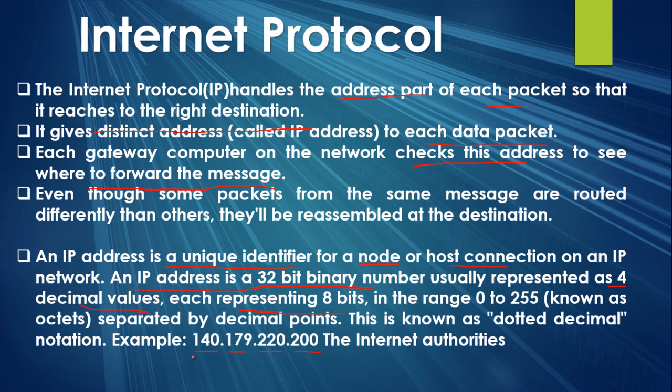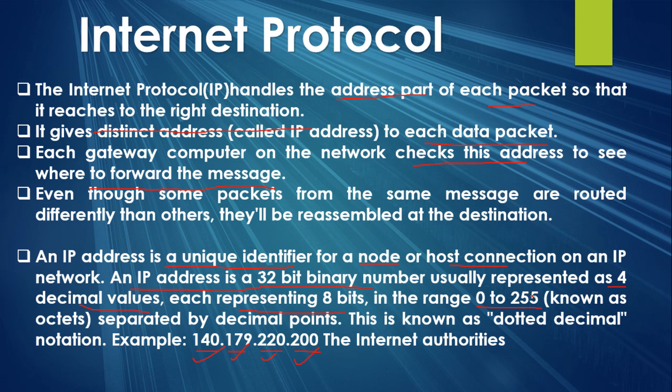There are four numbers, separated by decimal points. So the address consists of four numbers separated by a decimal point, and these numbers must be in the range of 0 to 255. You can see that all four numbers used here as an example lie in the range of 0 to 255.